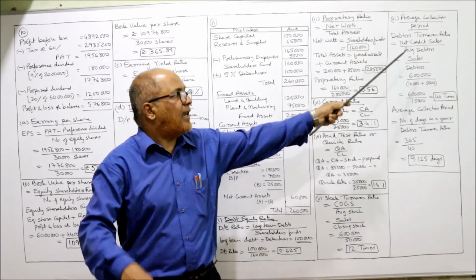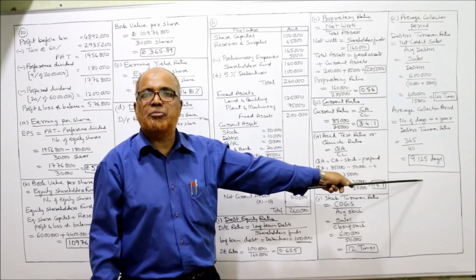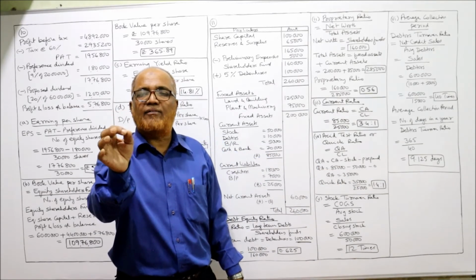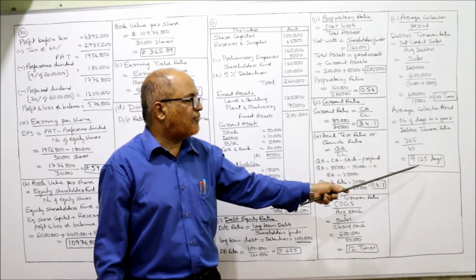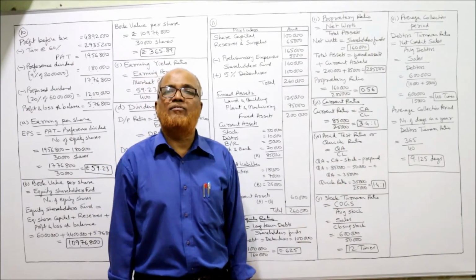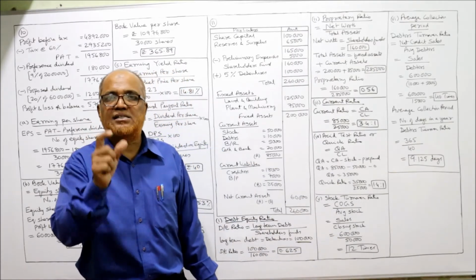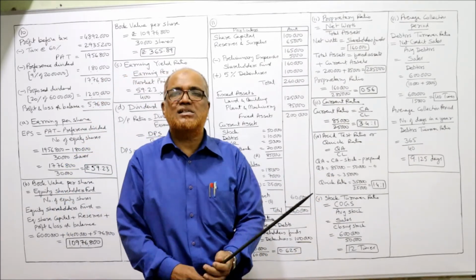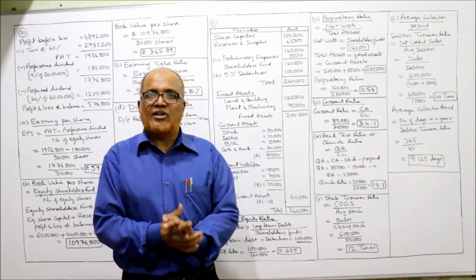So without calculating debtors turnover ratio, we cannot calculate average collection period. So before calculating average collection period, calculate debtors turnover ratio. So 365 divided by 40, 9.125 days. This average collection period you will get in days. So 9.125 days is the average collection period. See, we have calculated all the ratios.